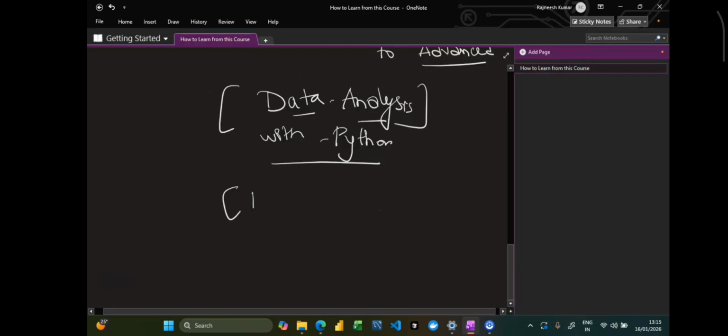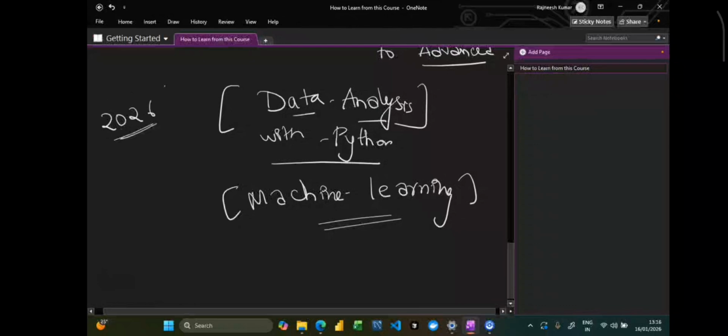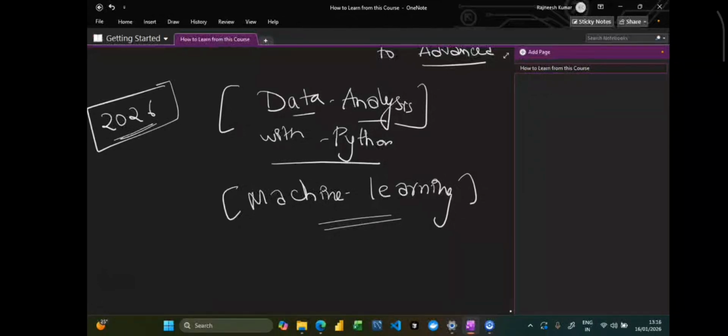Then we are teaching you machine learning as well. Now, machine learning is required in every job role with respect to the generative AI skill set. Nowadays, in 2026, there is a role called AI ML. In the AI ML role, the companies are interested in whether you are able to build these classical ML models or not. That's why your machine learning concept has to be clear. If your fundamentals of machine learning are clear, then building a deep learning model is not going to be difficult for you.